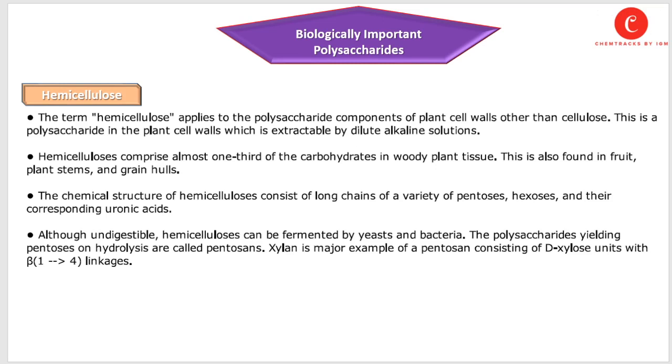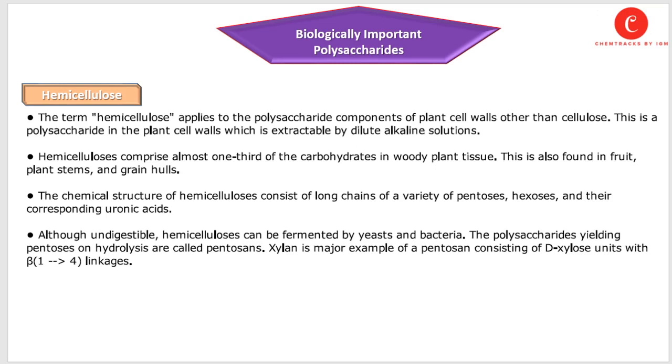Hemicellulose comprises almost one third of the carbohydrates in woody plant tissue. This is also found in fruit, plant stems, and grain hulls. The chemical structure of hemicelluloses consists of long chains of a variety of pentoses, hexoses, and their corresponding uronic acids. Although undigestible, hemicelluloses can be fermented by the yeast and bacteria. The polysaccharides yielding pentoses on hydrolysis are called pentosanes.